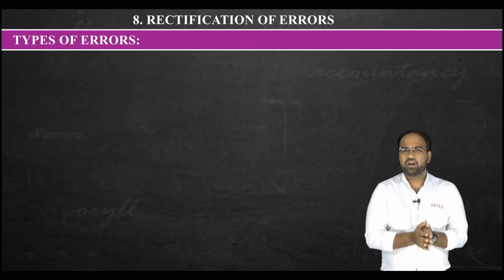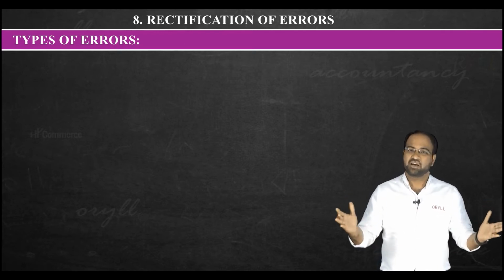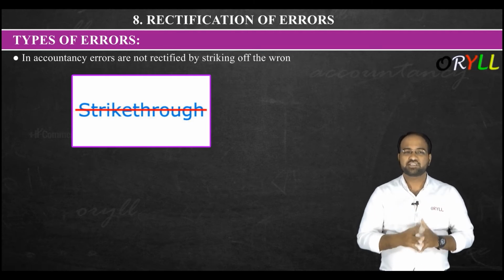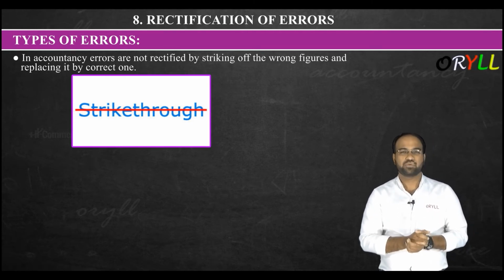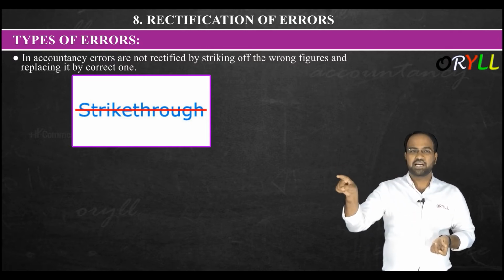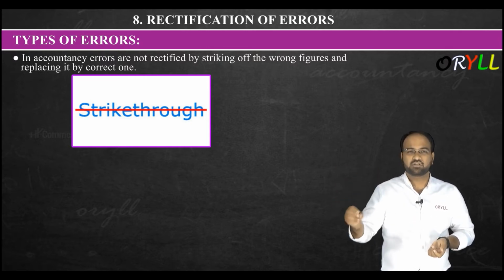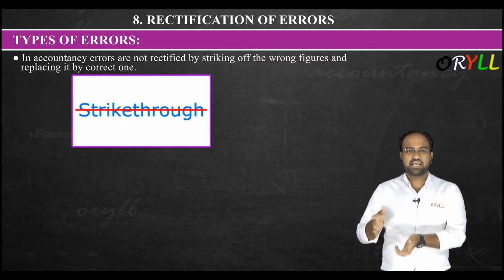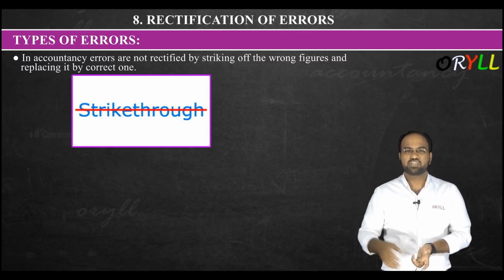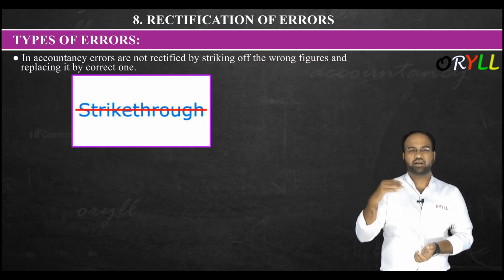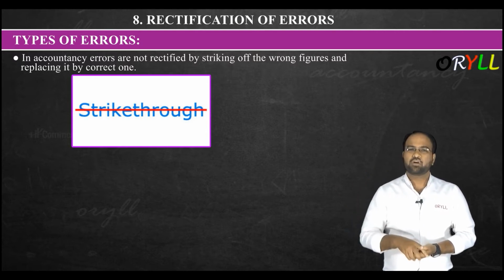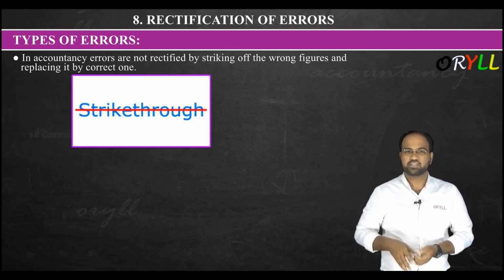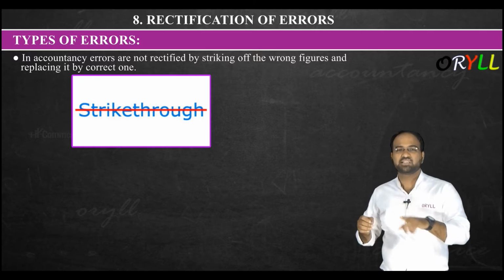Types of errors. Now we will discuss how many types of error we have in accounting. See here, in accountancy, errors are not rectified by striking off the wrong figures and replacing them with the correct ones. As I said, in accounting we cannot strike off. Let us say it was 5,000 and we wrote 50,000 by mistake, we cannot just strike off that extra zero. Or in our example, machinery is coming in and cash is going out, so machinery account debit to cash account. Instead of this, we wrote seller account debit to buyer account. If you write this way, you cannot strike it off and write down the same machinery and cash account. That is not possible. You cannot replace or strike off there.